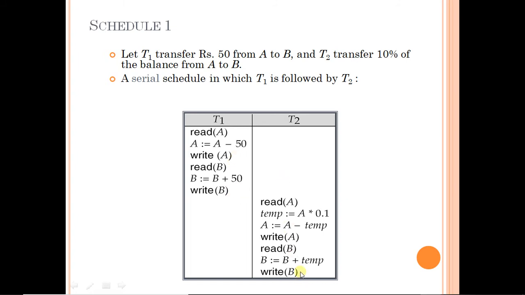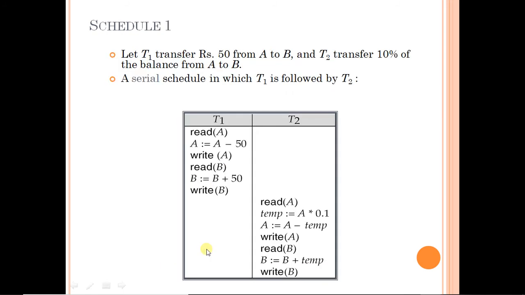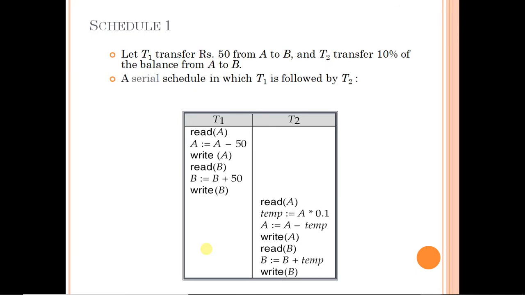Now, this schedule can be changed to this also. It means, first of all, T2 was executed, then T1 was executed. So either this happens or this happens. Both are allowed because it can happen due to first come first serve or priority or whatever, but both are serial. Okay, but executing them in serial would result in low system throughput. So what we want is some kind of mixing. Okay, we will come to that topic very soon.